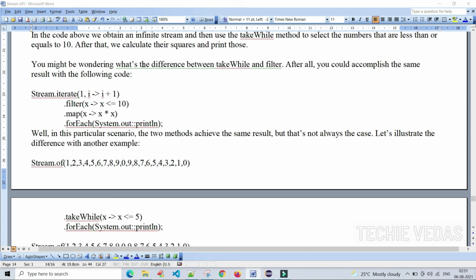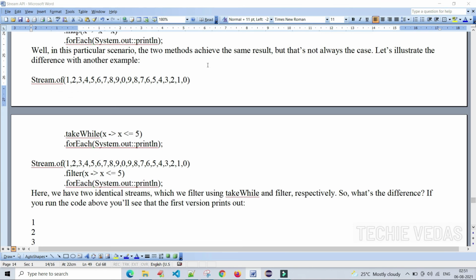We might be wondering what is the difference between takeWhile and filter, because filter works the same way, right? After all, we could accomplish the same result with the following code. Stream.iterate with i plus 1, and we are checking less than or equal to 10, and we are creating the square of that. Well, in this particular scenario, the two methods, takeWhile and filter, achieve the same result. But that's not always the case. Let's illustrate a different example to understand it in a better way.